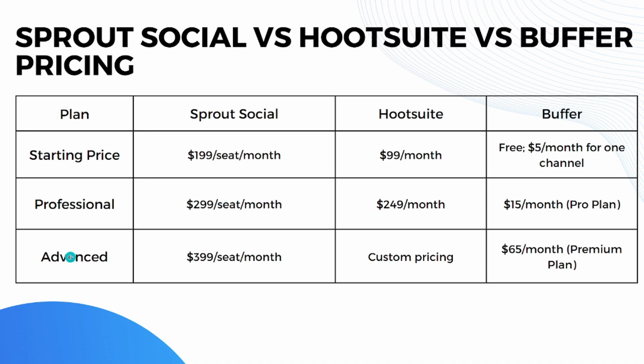And lastly, for the advanced plan, Sprout Social offers it for $400 per month. And Hootsuite has customizable pricing here, and Buffer offers it for $65 per month. And yes, that's it for the pricing comparison. So now let's go to another section, which is the performance comparison.